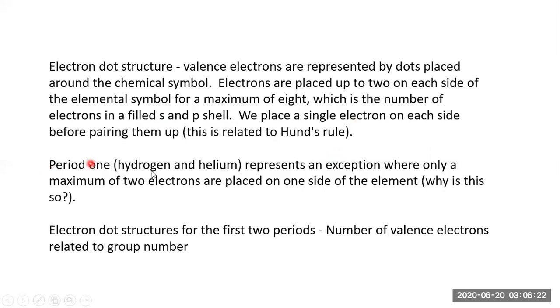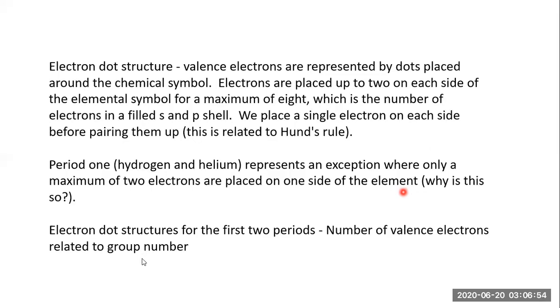Period 1, which contains hydrogen and helium, represents an exception where only a maximum of 2 electrons are placed on one side of the element. Why is this so? We already know that hydrogen has only one electron. The accommodation capacity of the first shell, the s orbital, is 2 electrons. But hydrogen has 1 electron, and that's why it's so reactive. In the case of helium, it's quite different. It is inert because its capacity of 2 electrons is already fulfilled. The duplet is complete, and that's why it's inert.